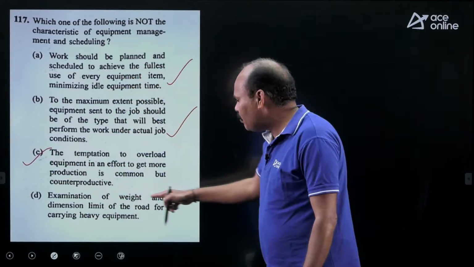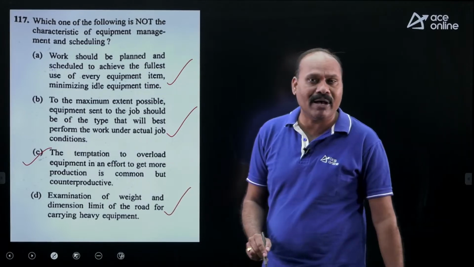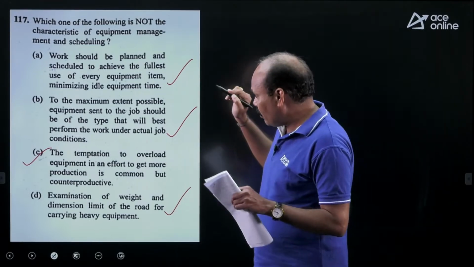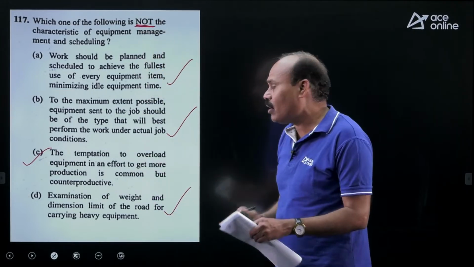The last one, examination of weight and dimension limits of the road for carrying. This is also a part of equipment management. So, don't forget, the question asks for what is not the characteristic. What is the answer here? Option C.